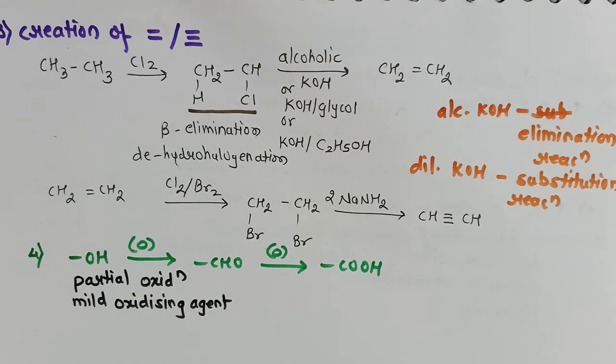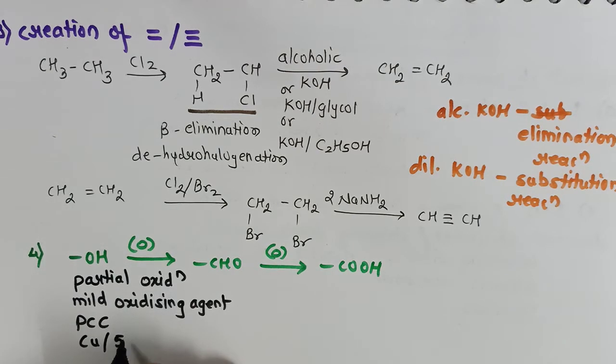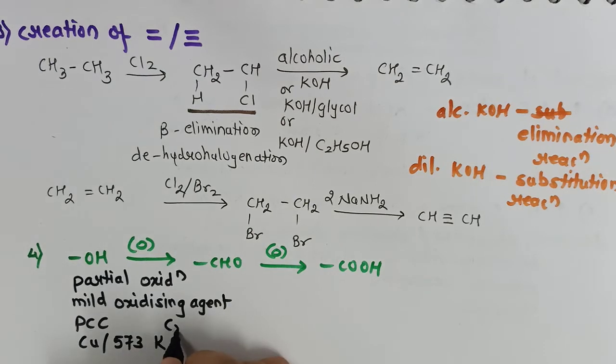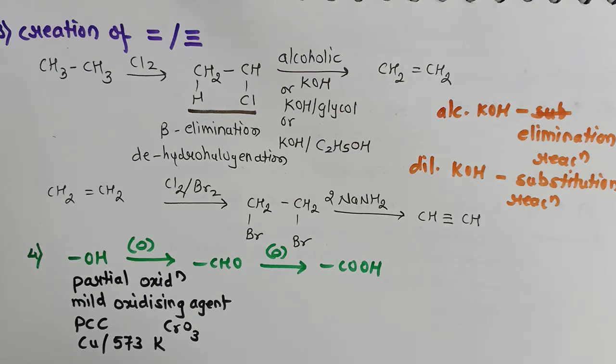Now which are the mild oxidizing agents? These are like pyridinium chlorochromate, we call it PCC. We can also use copper at 573 Kelvin. Even only the chromic acid CrO3 is also a mild oxidizing agent.